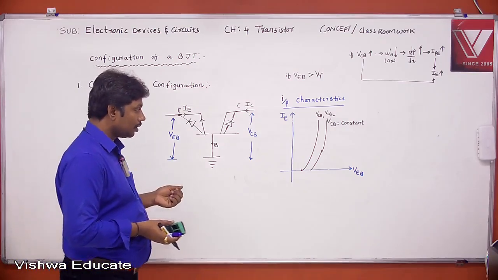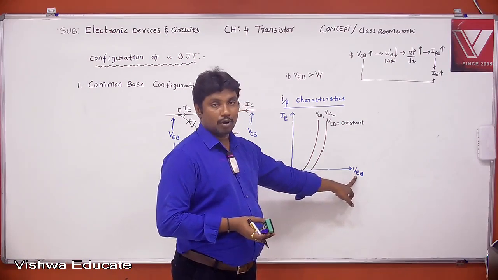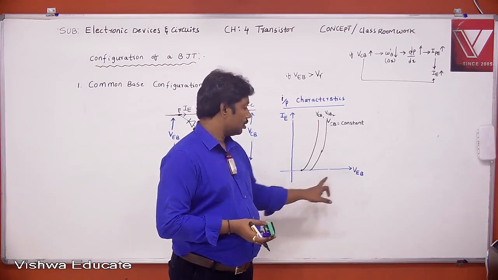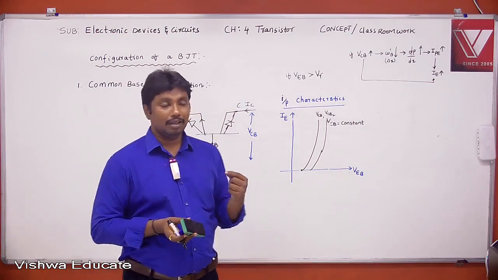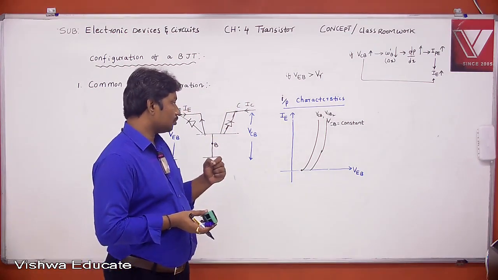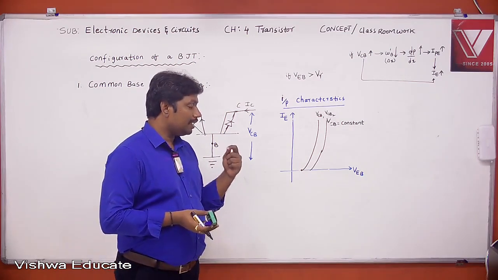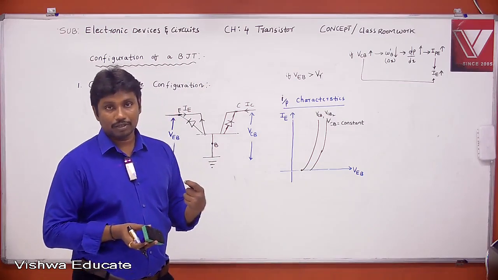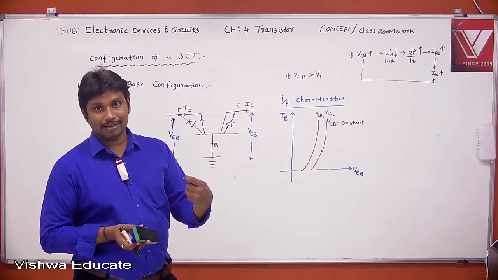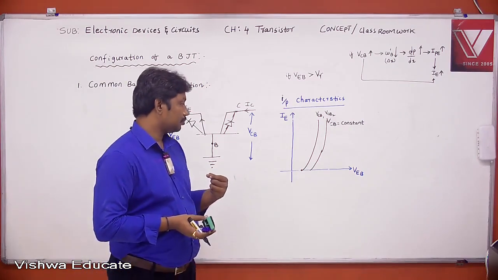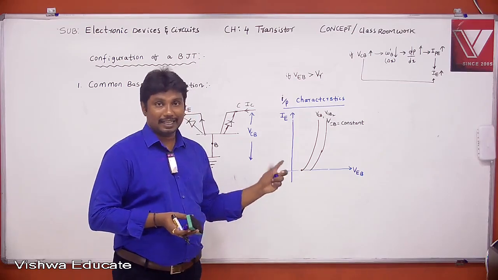Next point. For small values of VEB, IE is 0. Next, if VEB is greater than cut-in voltage, means if VEB crosses the cut-in voltage, the emitter current suddenly increases.